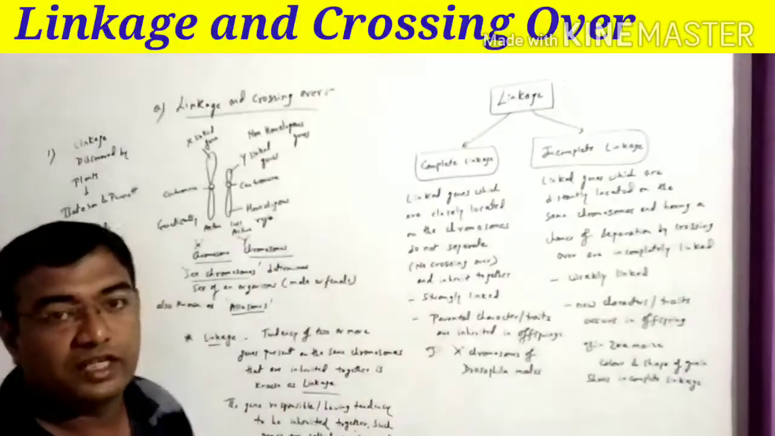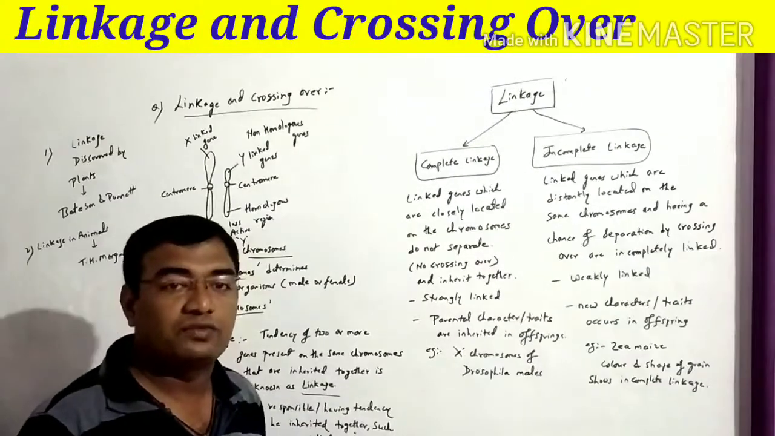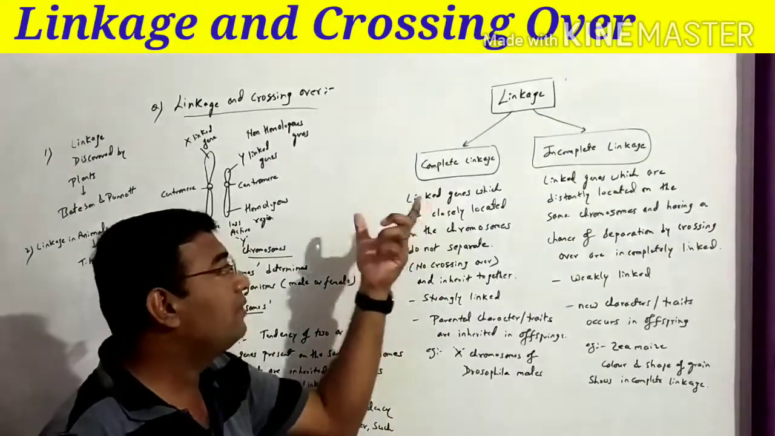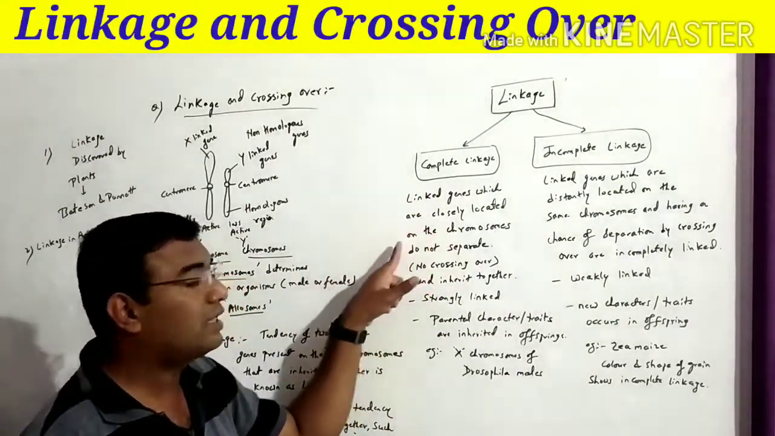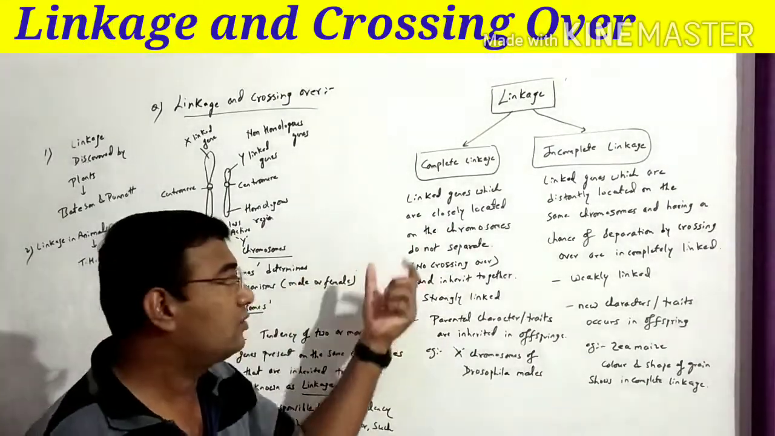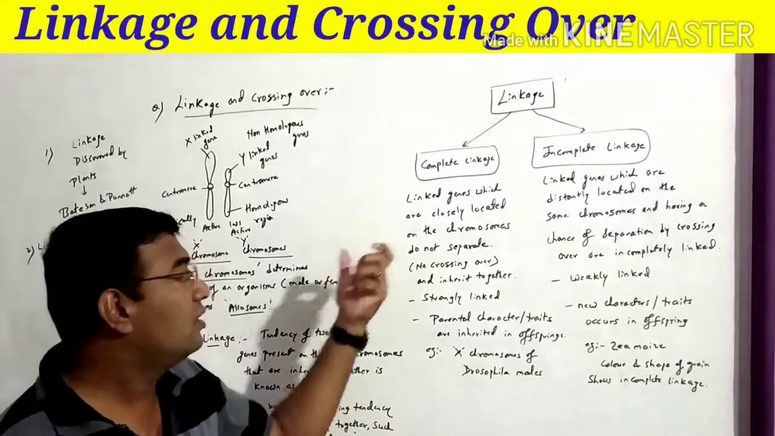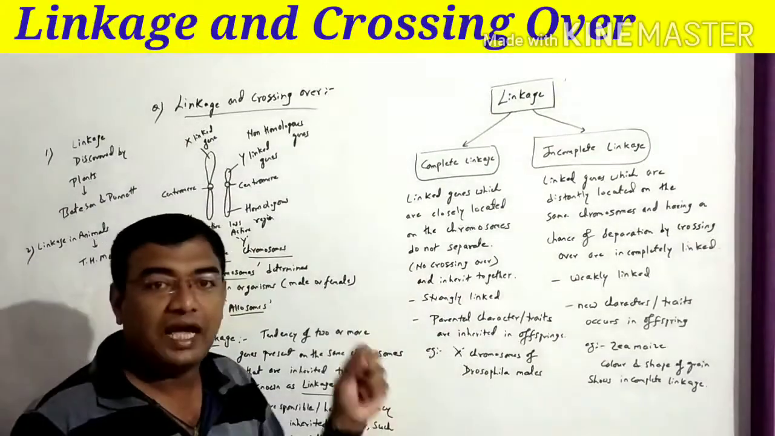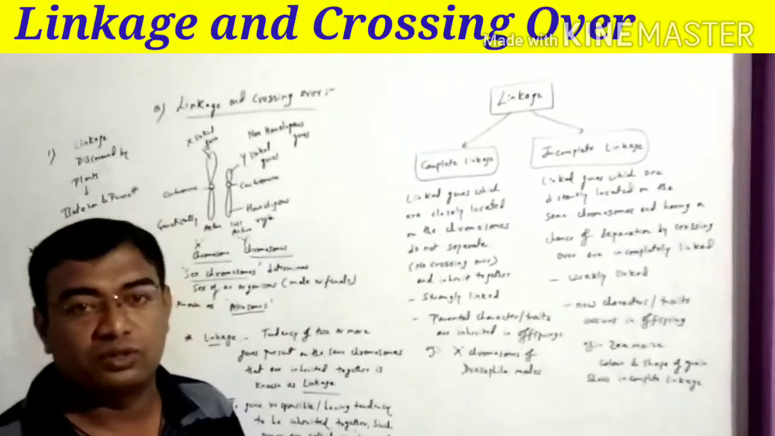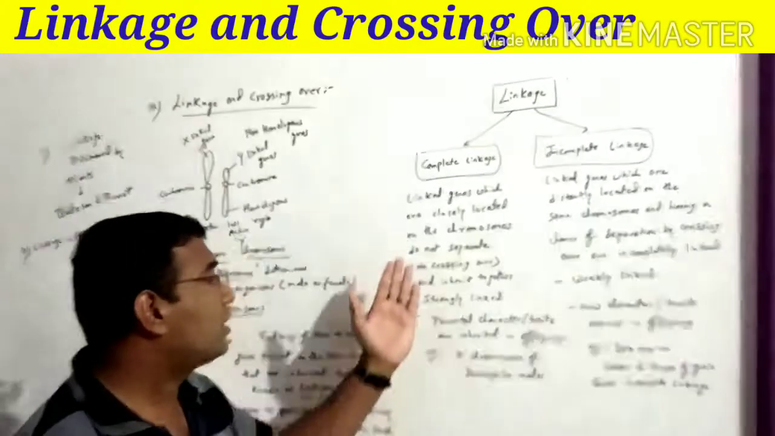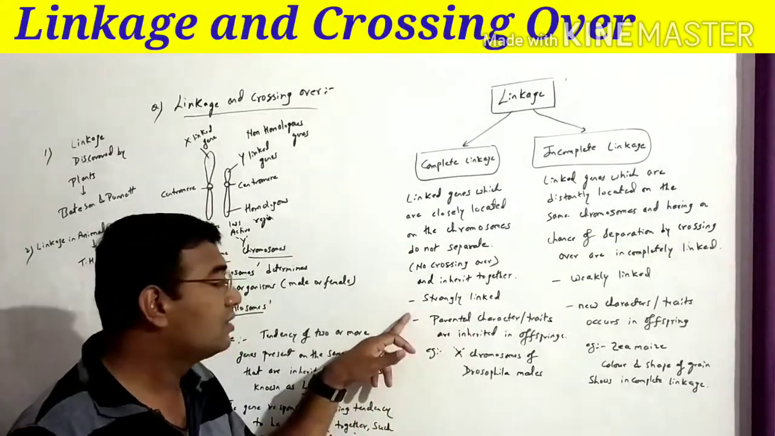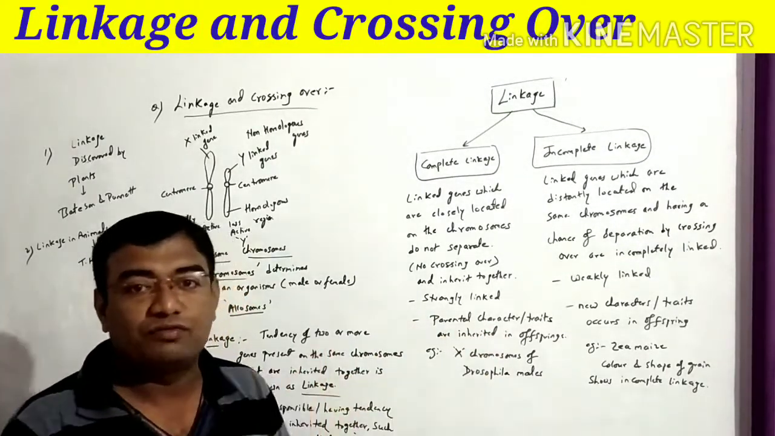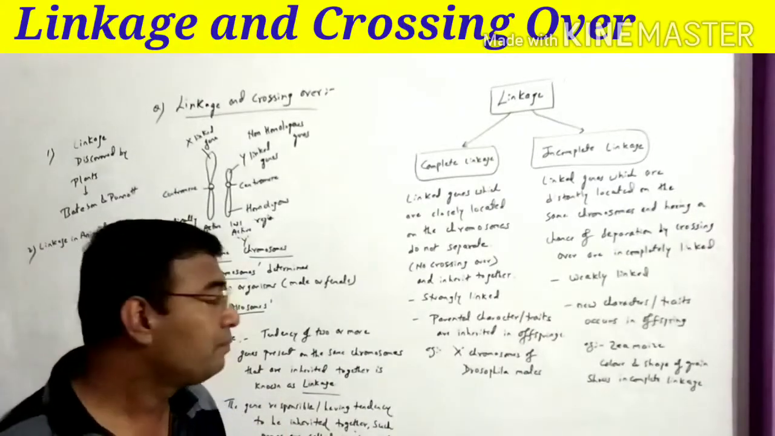Let us see the types of linkage. There are basically two different kinds of linkage. One is complete linkage and another is incomplete linkage. As the name indicates, in complete linkage, the linked genes are closely located on the chromosome and do not separate. This word is very important. In complete linkage, the genes do not separate. There is no crossing over and they are inherited together. They are in close contact with each other. They are strongly linked. It means the parental characters, that are the traits, are inherited into the offspring. The same characters which are there in the parents will be inherited into the offspring.